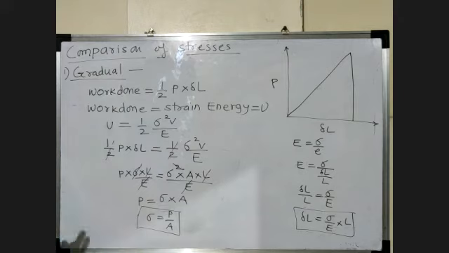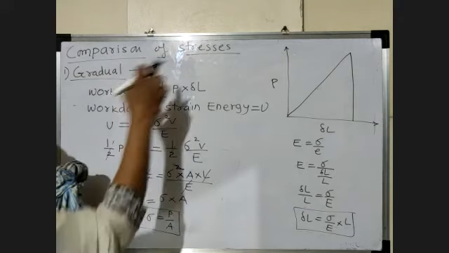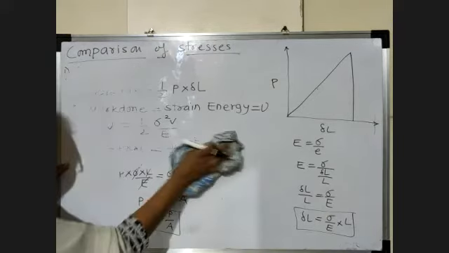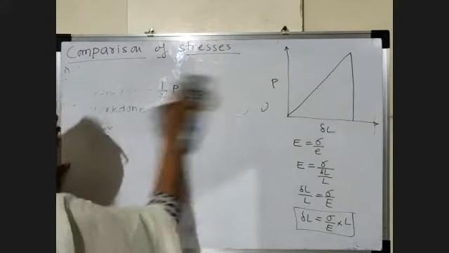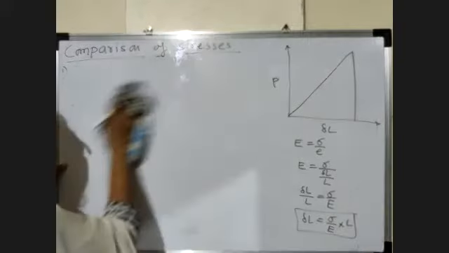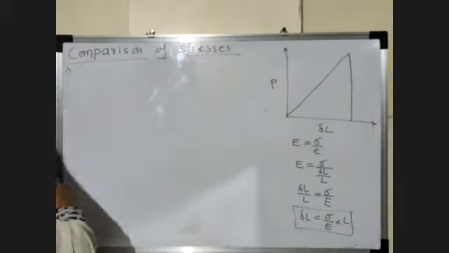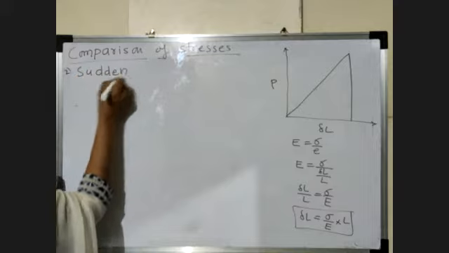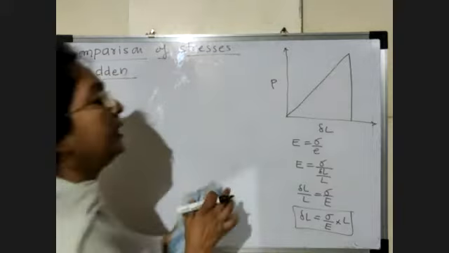Now similarly, we calculate the stress due to sudden type of loading. Sudden type of loading means what? When the load is applied at one time. So the second thing is sudden type of loading. That means the load is applied at one time.